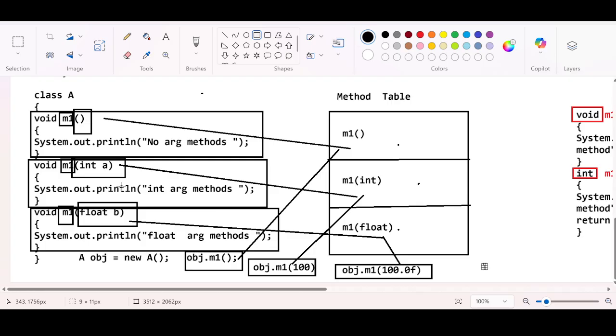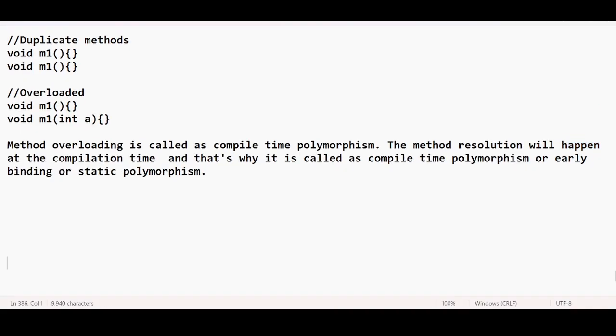For now, what is compile time polymorphism? The compiler will recognize which method will get executed at compile time only. There is no need to go to the runtime and see. Compile time polymorphism is nothing but method overloading, and it is also called early binding, or static polymorphism.